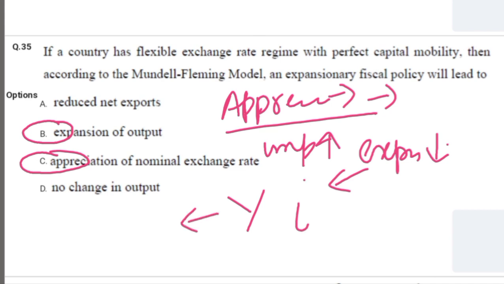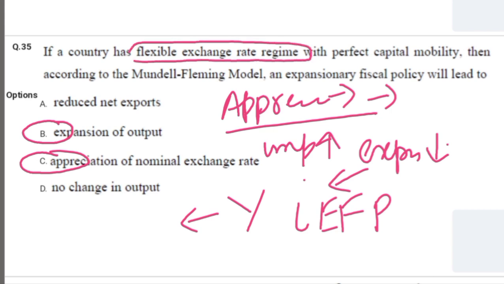So the expansionary fiscal policy will be ineffective in the Mundell-Fleming model with a flexible exchange rate regime. So I guess option C, appreciation of nominal exchange rate, and expansion of output are the correct options, but the final outcome would be only the appreciation of the nominal exchange rate.